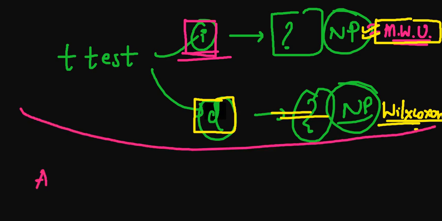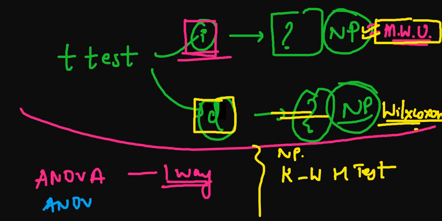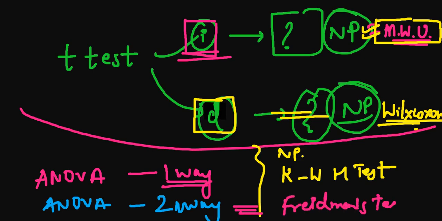Now, for ANOVA, whenever we have one-way ANOVA, it is parametric, obviously. But what is the non-parametric alternative for one-way ANOVA? It is the Kruskal-Wallis H-test. Now, whenever we have two-way ANOVA, now tell me in the comment what a two-way ANOVA is. I don't know. So whenever we have two-way ANOVA, we will use Friedman's test.